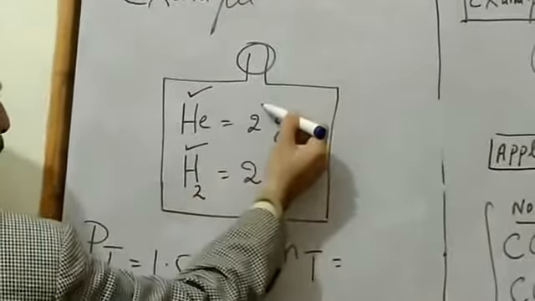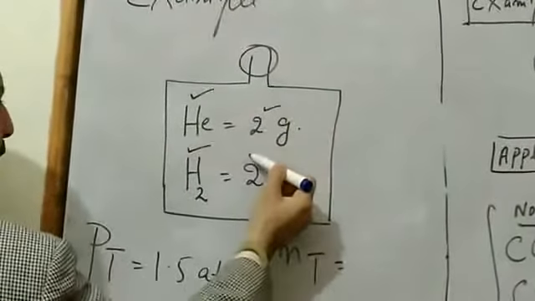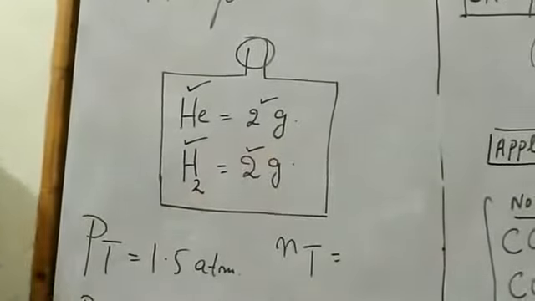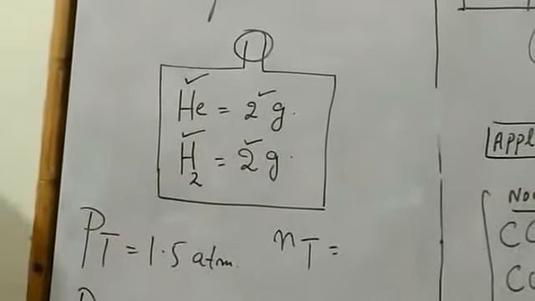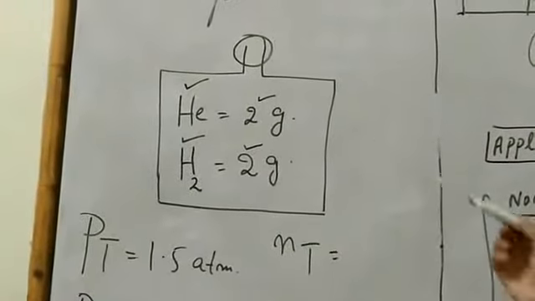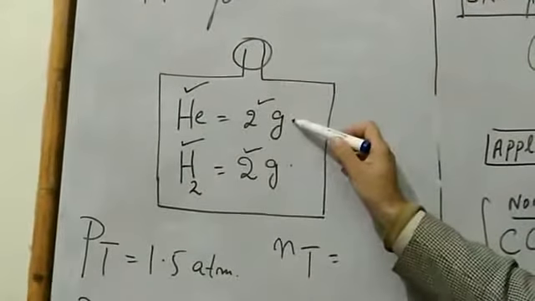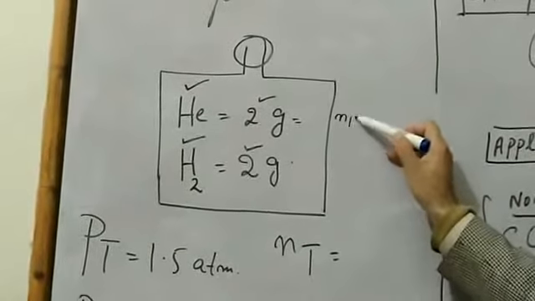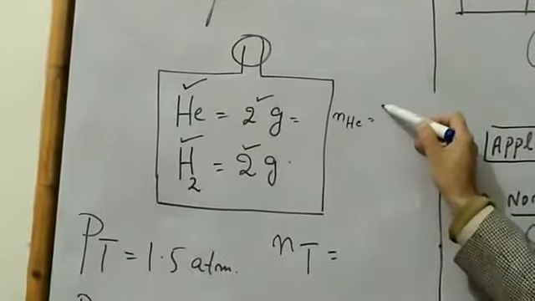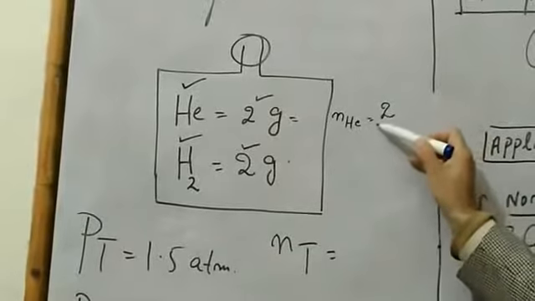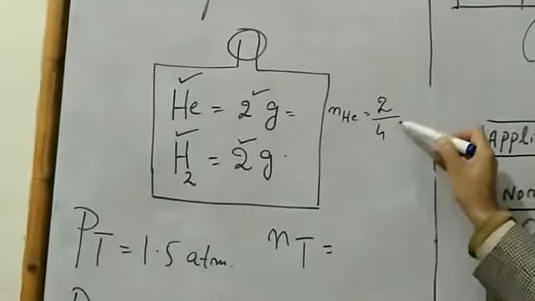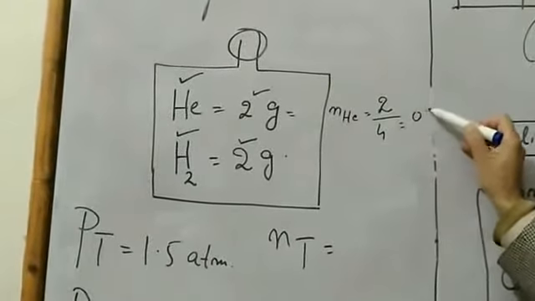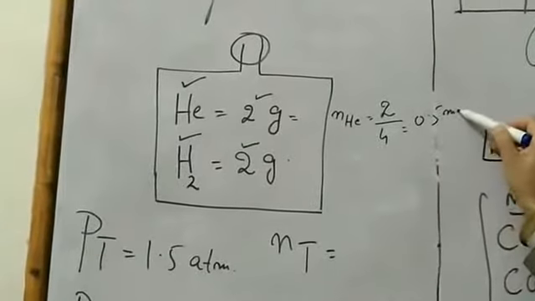We have taken 2 gram of helium and 2 gram of hydrogen in this container. Now, as I have told you before, if you are given mass, you have to convert it into moles. So, number of moles of helium will be equal to mass in gram, that is 2, divided by 4, and that is equal to 0.5 mole.